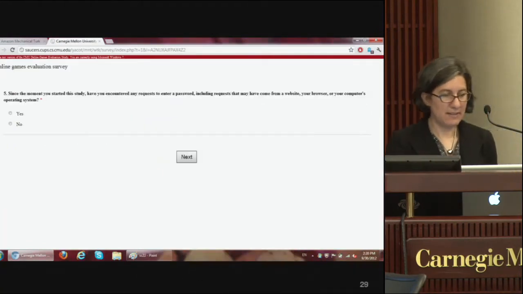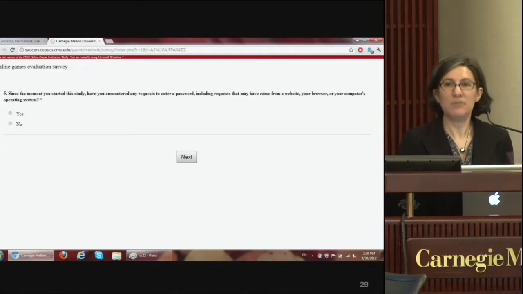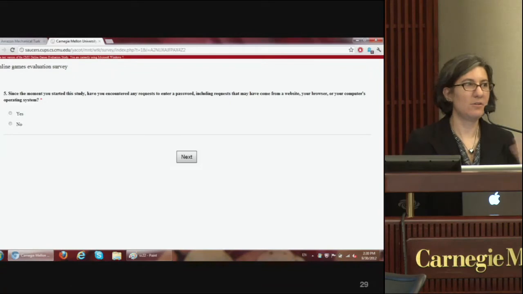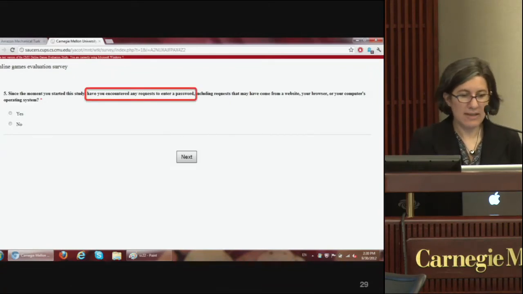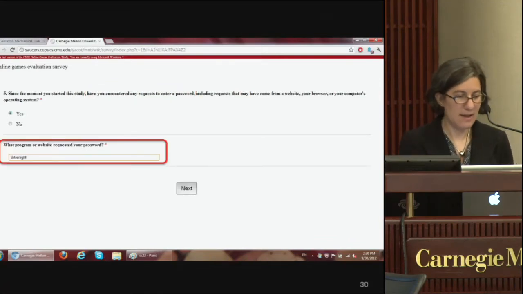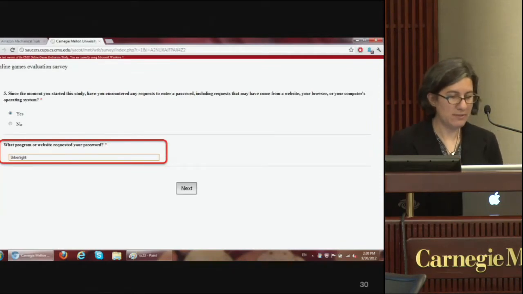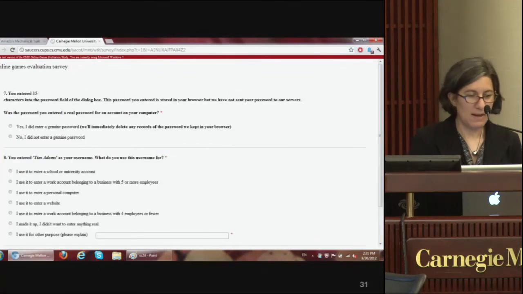Then we start asking them some more questions that are really what we're interested in. As I said, the whole game thing was a ruse here. First thing we asked them is whether they had any requests to enter their password. And of course, they're all going to say yes. And we asked them what website requested your password. This person says Silverlight. We got a lot of interesting answers there.